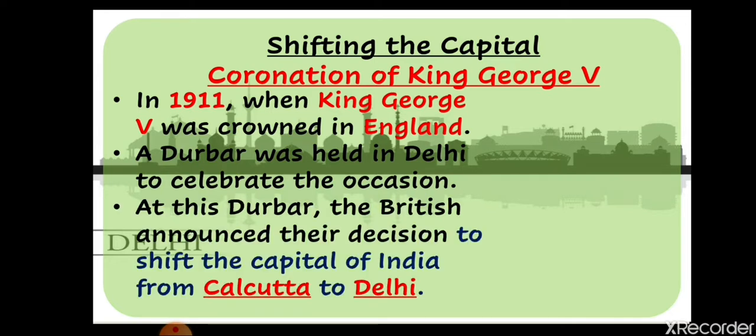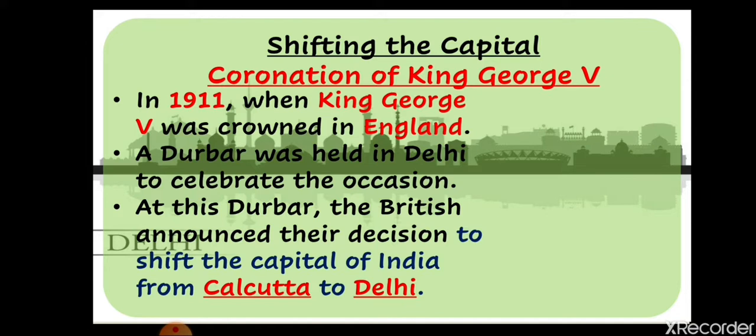At this darbar only, the British officer announced their decision to shift the capital of India from Calcutta to Delhi. They announced to the Indians that now we are going to shift the capital of British India from Calcutta to Delhi. So in 1911, it was announced that they will shift the capital.